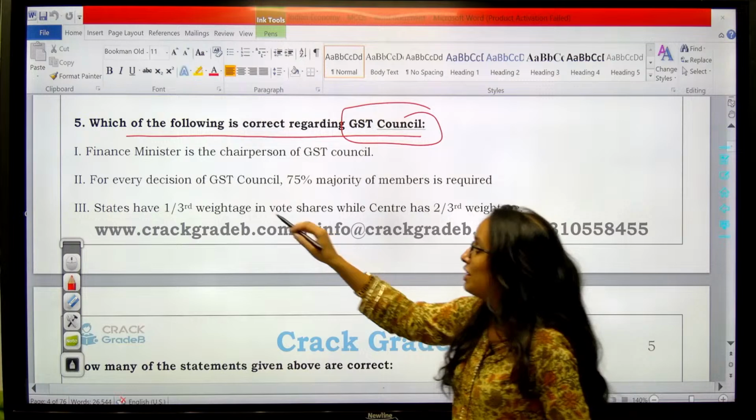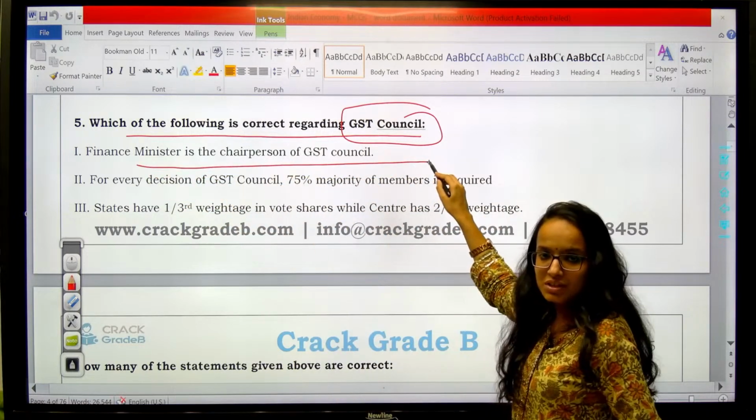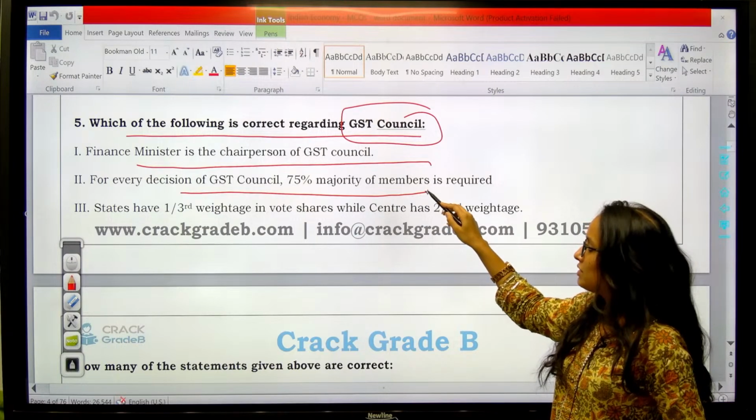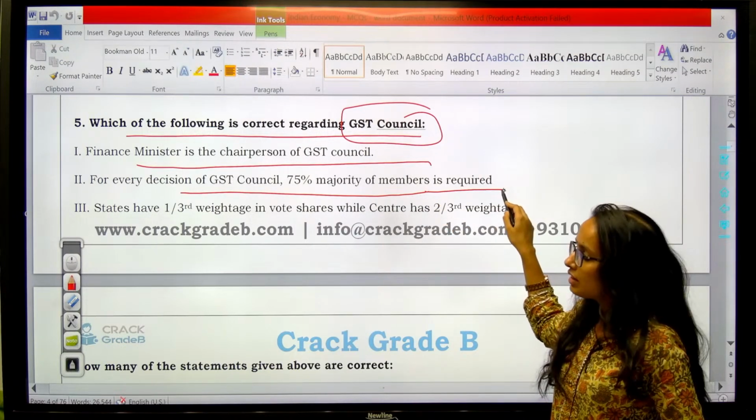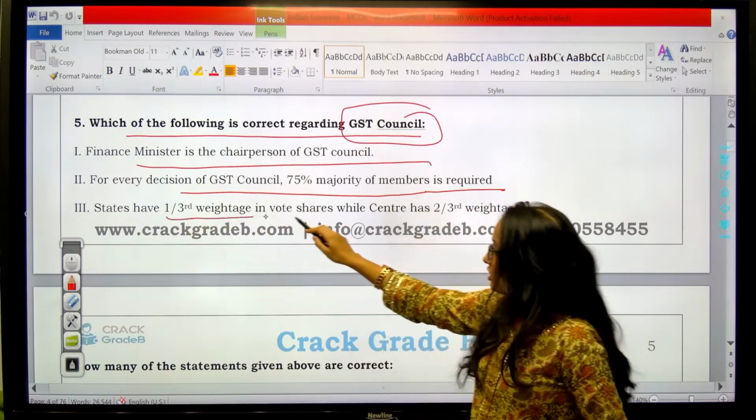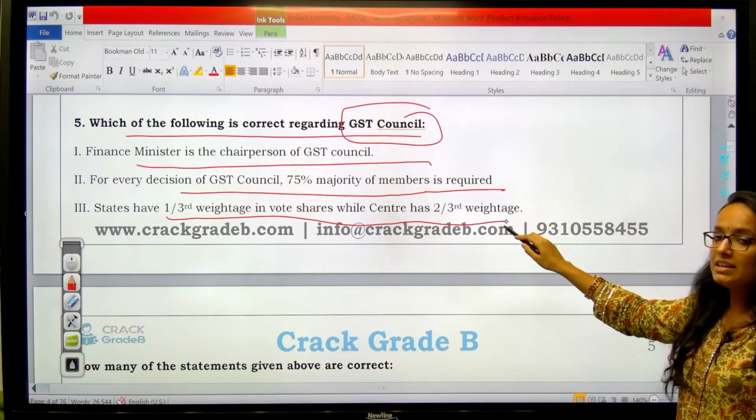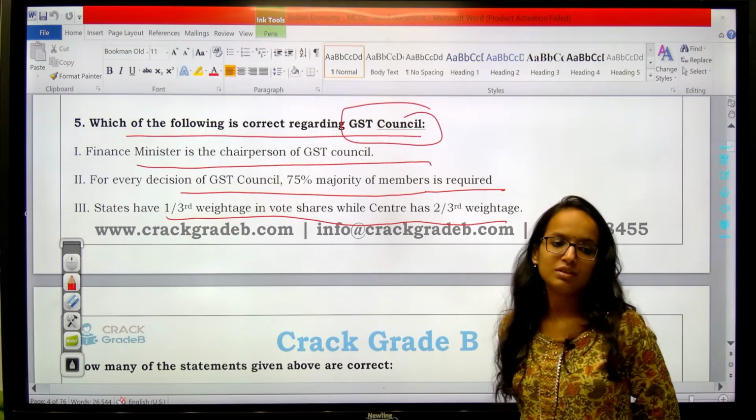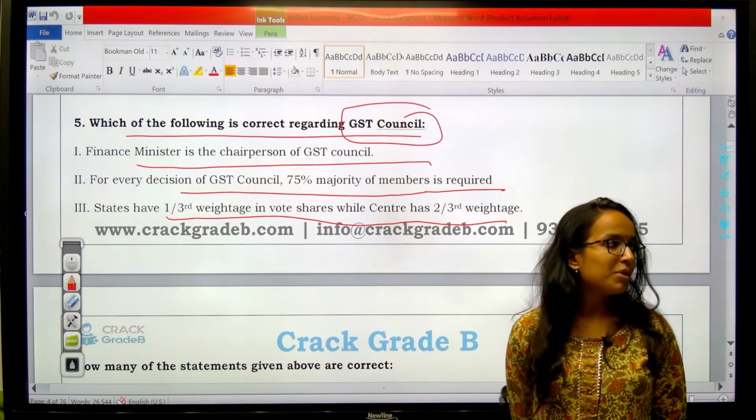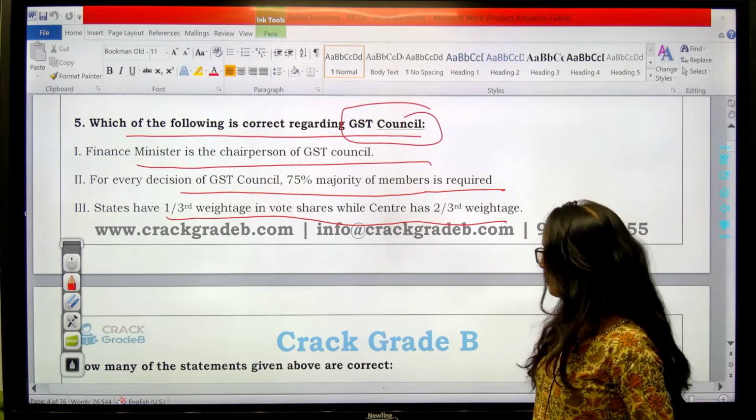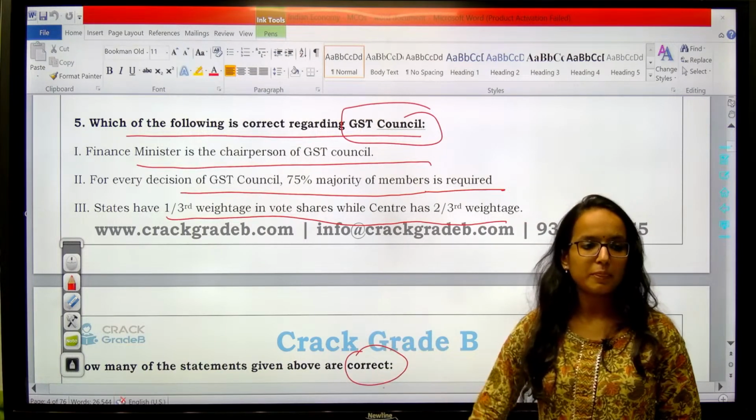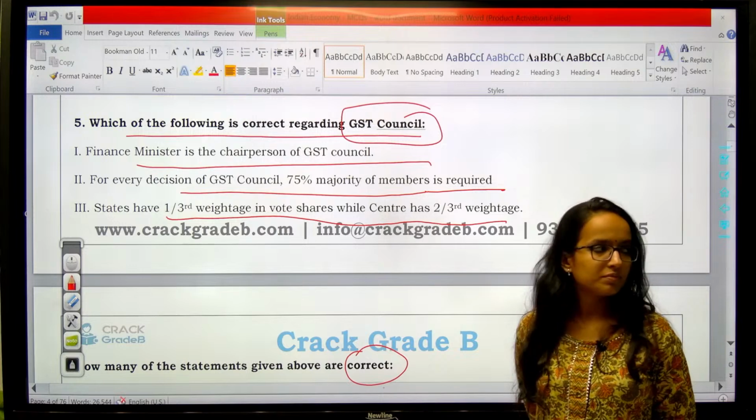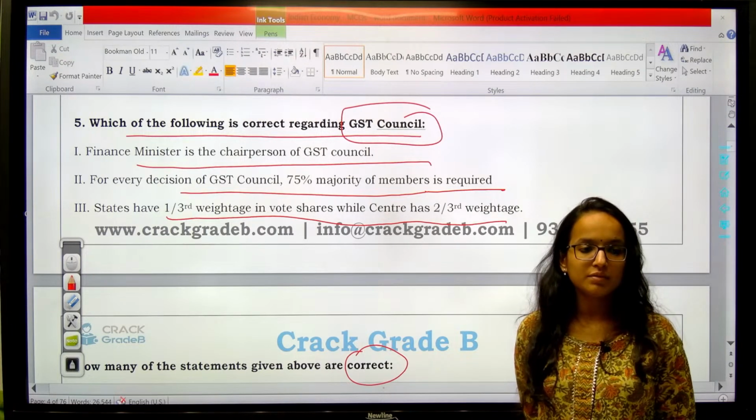It is very simple. The Finance Minister is the chairperson of the GST Council. For every decision of the GST Council, 75% majority is required. States have 1/3 weightage in the vote shares, while the center has 2/3 weightage in the voting of the GST Council. Now tell me which of the above are correct. You have to give the correct answer only. Yes, so which one is correct? 1, 2, 3? Answers please, quickly.